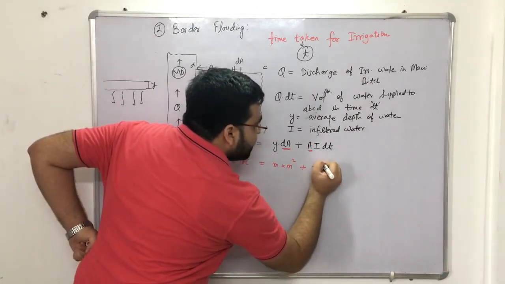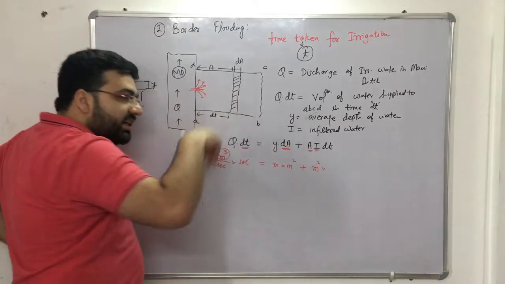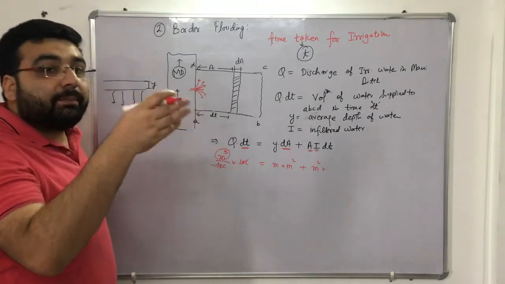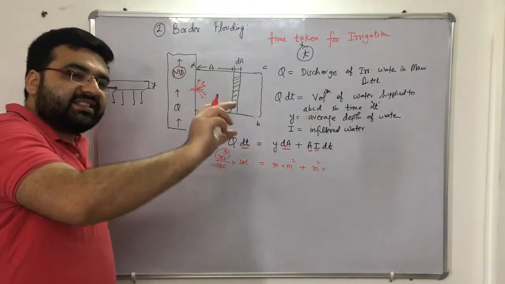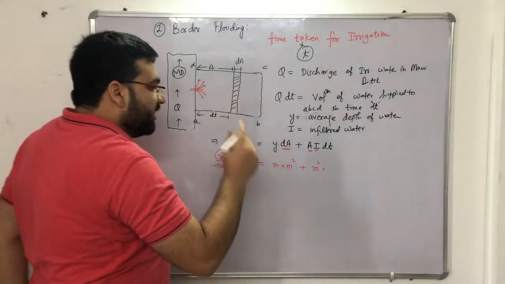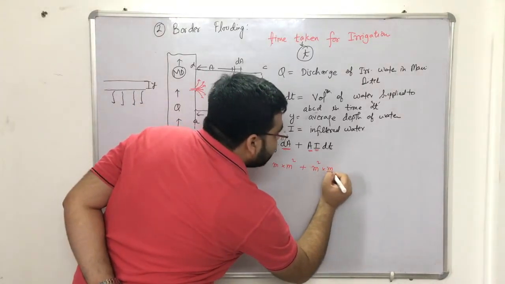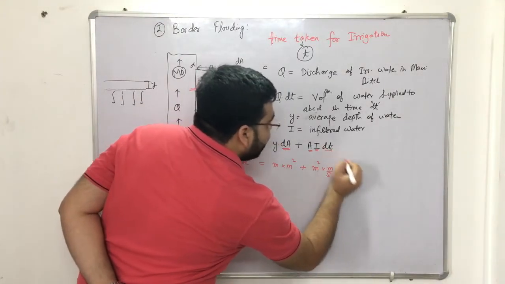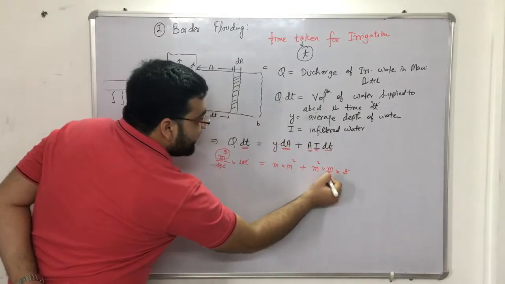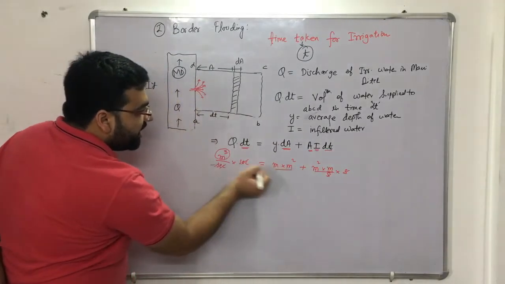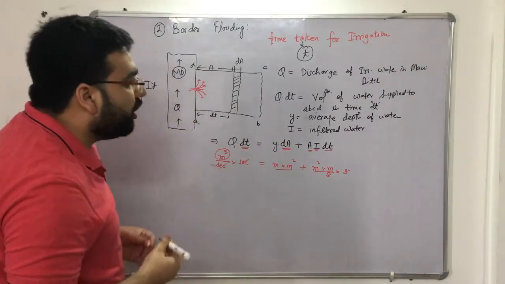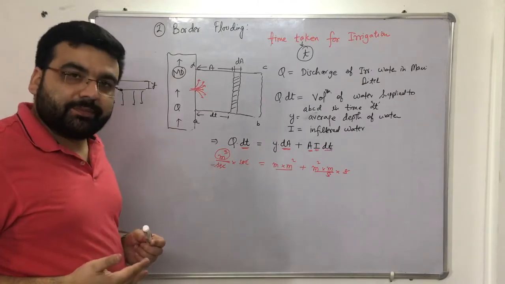That is meter square. What is the unit of infiltration? It is in meters per hour, or means distance divided by time, or meters per second, whatever, into meters per second, and into what is dt? Dt is in seconds. So second got cancelled out. Meter cube and meter cube. So by this also you can make this equation.